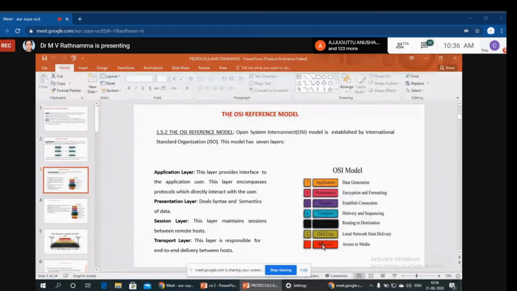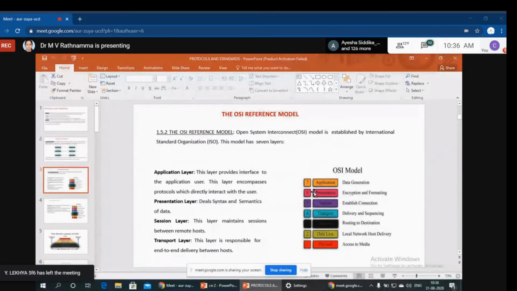We already discussed that the application layer provides the interface to the users. Coming to the presentation layer, it deals with the syntax and semantics of the data. Syntax and semantics means: is the format of the data correct or not? It will be verified by this layer.